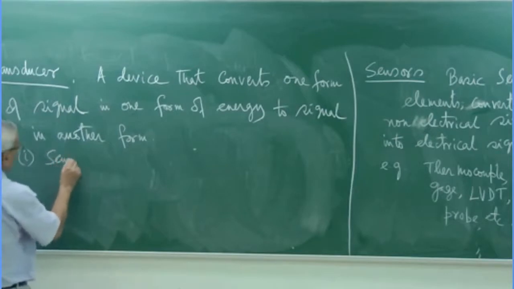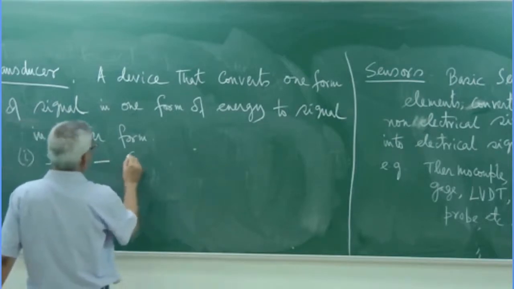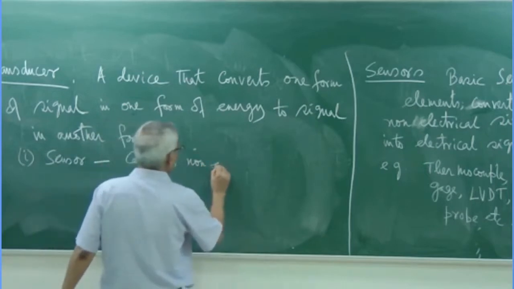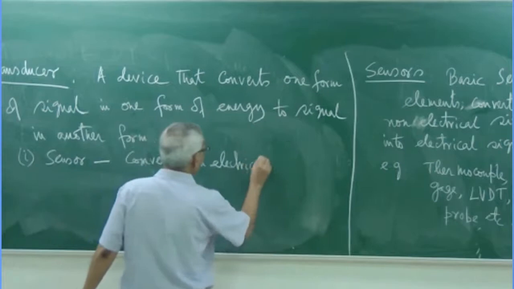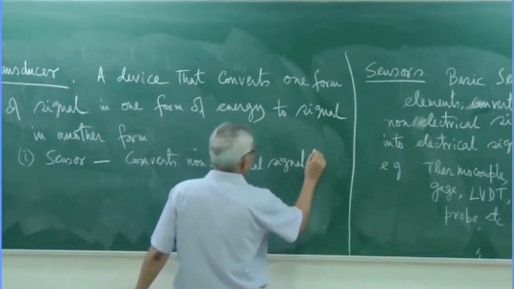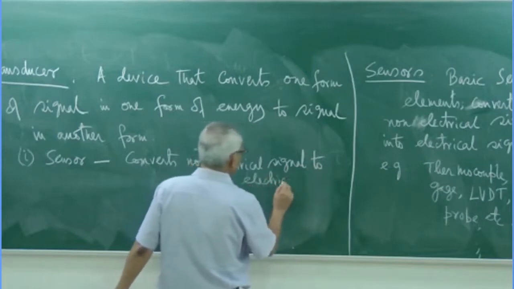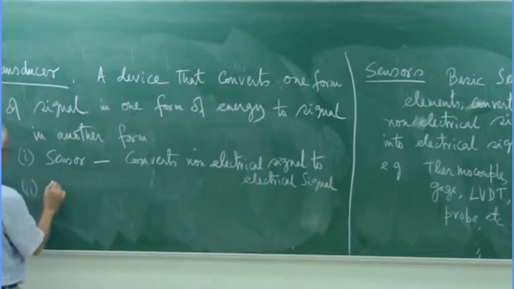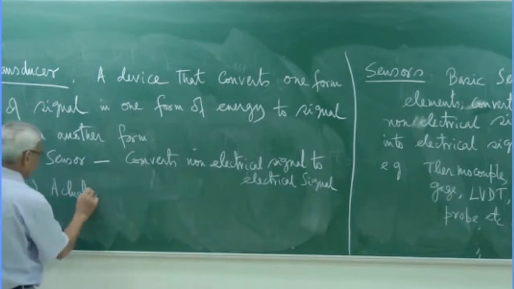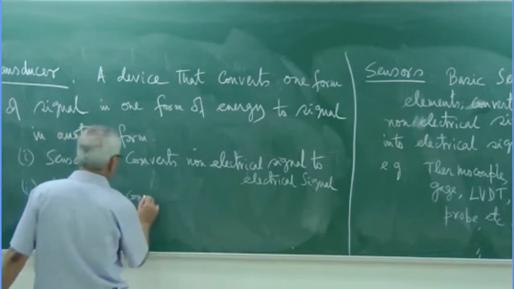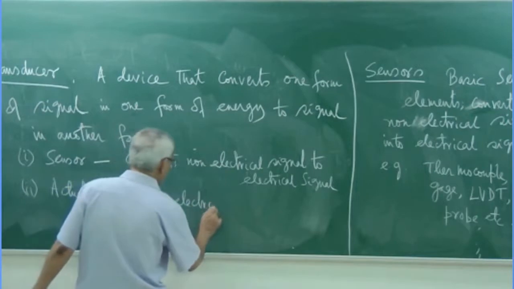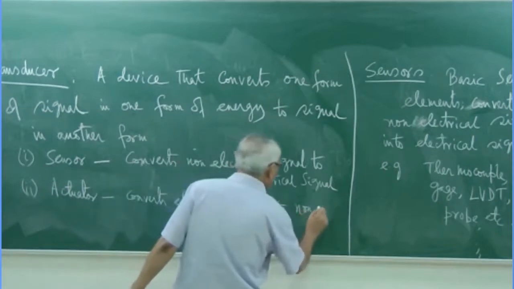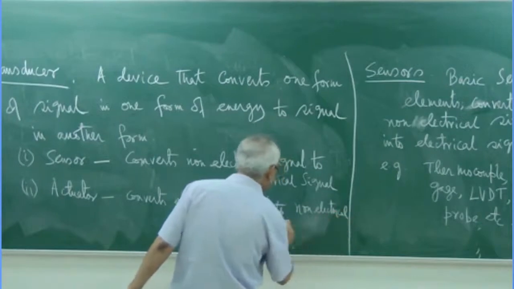One is the sensor, which converts non-electrical signal to electrical signal, and another one is called the actuator. The actuator converts electrical signal to non-electrical signal.